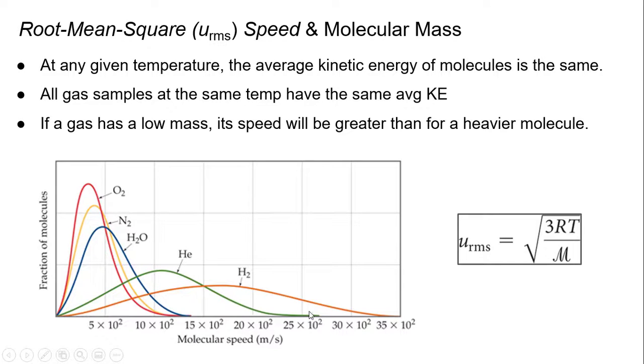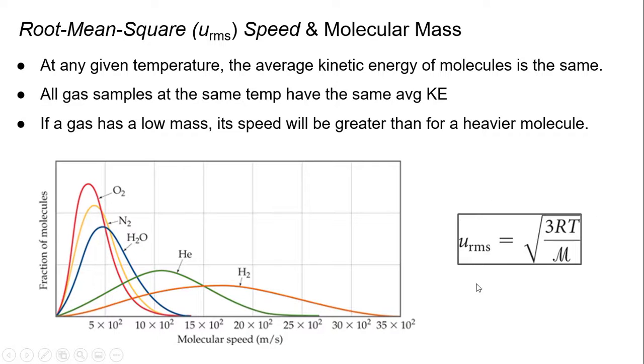So there's a wider range of speeds going with the helium and hydrogen compared to the heavier gases, whose molecular masses are not considerable compared to what we look at for other elements. But for gases, they're heavier, so they're not going to move with the same speed as the lighter gases.